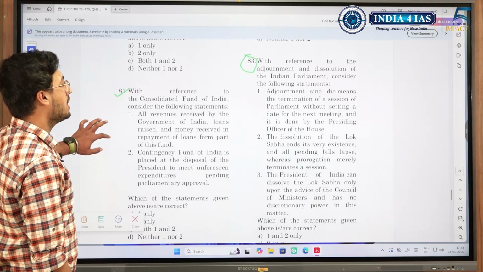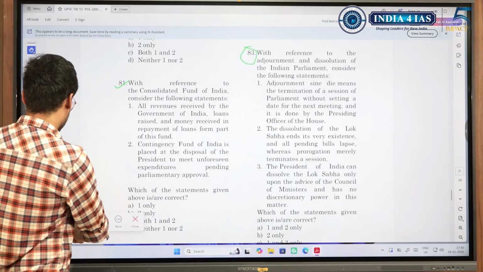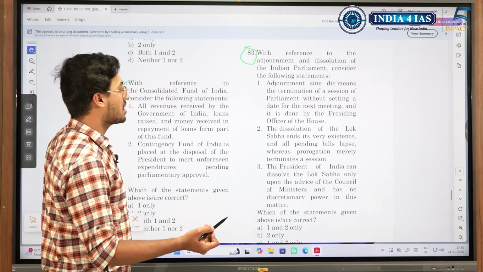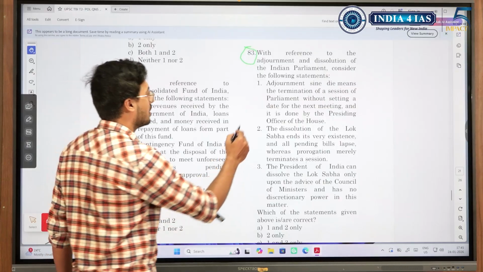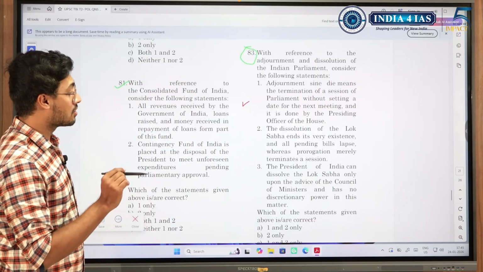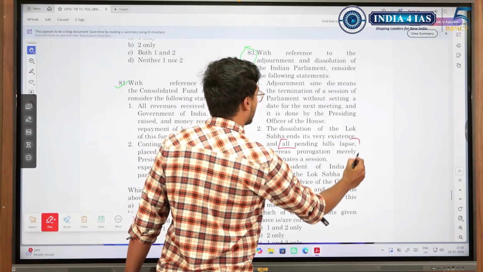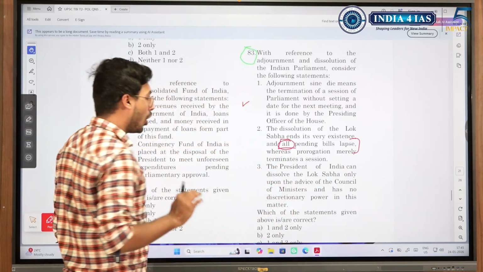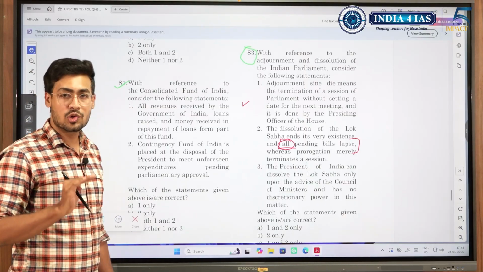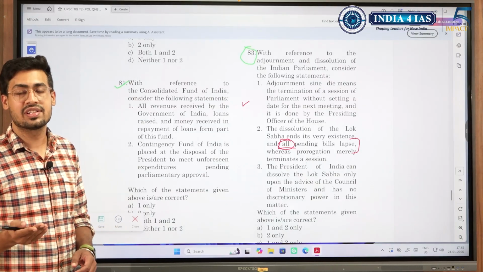With reference to adjournment and dissolution of Indian Parliament. Adjournment sine die means the termination of a session without setting a date for the next meeting, done by the presiding officer. Correct. Dissolution of Lok Sabha ends its very existence, and all pending bills. See, here is the trap. All pending bills do not lapse when Lok Sabha dissolves. There are certain bills, usually the bills which are connected with Lok Sabha, those are the ones which lapse.